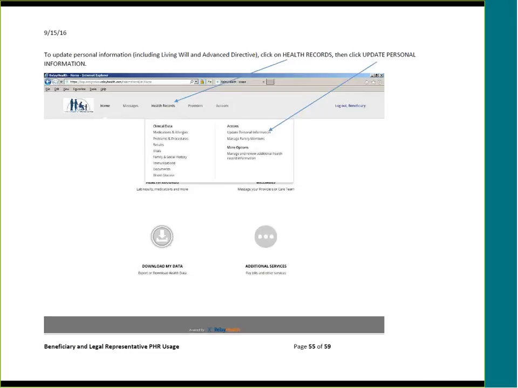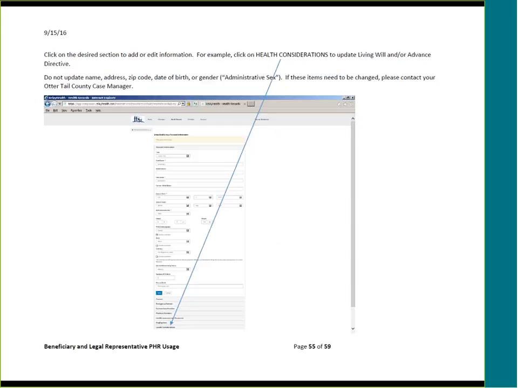To update personal information, including living will and advance directive, click on Health Records, then click Update Personal Information. Click on the desired section to add or edit information. Continuing our example, click on Health Considerations to update living will and or advance directive.